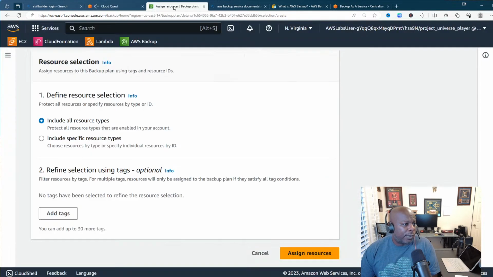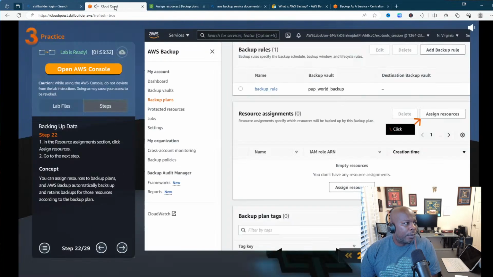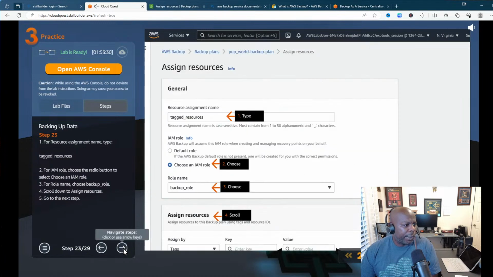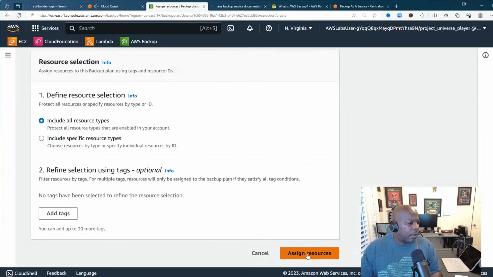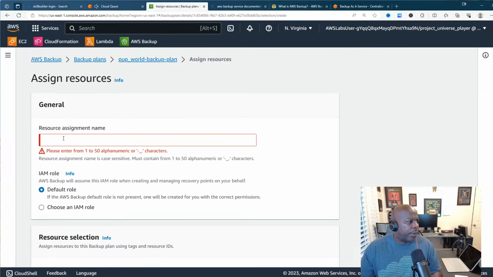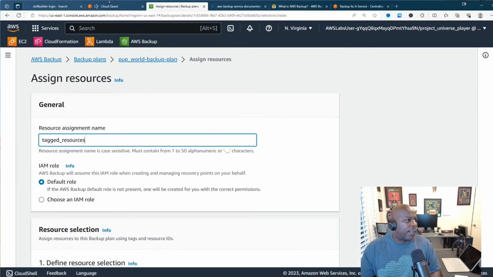All right, so we'll assign resources. Click on assign resources, which we did. So tagged resources. The resource assignment name is tagged resources, resources that have a tag. So let me go ahead and copy and paste this like we always been doing. Let me put this over here. Copy and paste that. Then let me copy and paste this here. No, the resource assignment name is tagged resources.